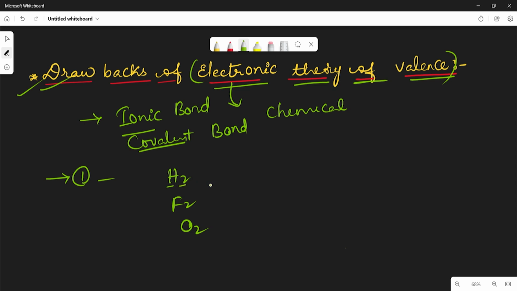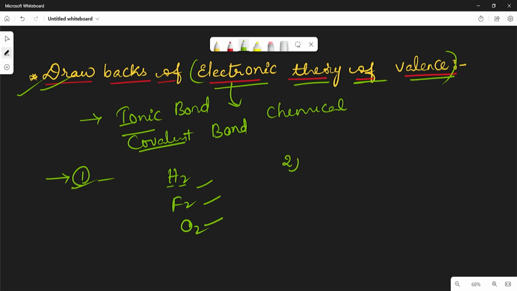It results in a mere sharing of two identical electrons. But practically the bond length and bond energies are not the same. So that is the first drawback. It is not explained why it is different.